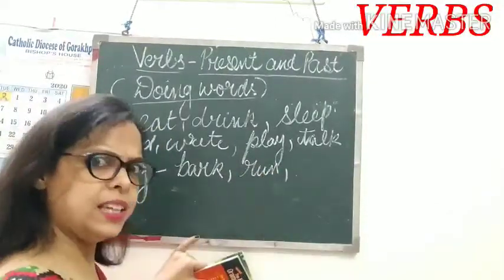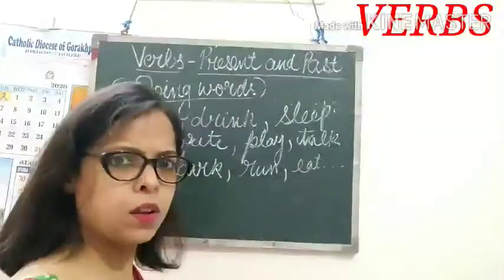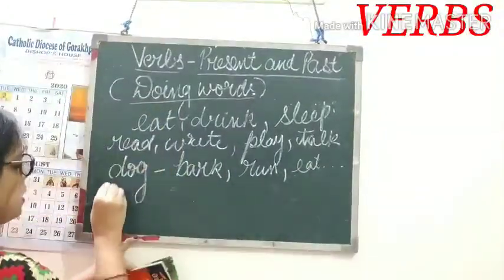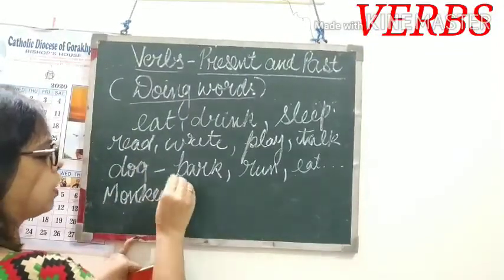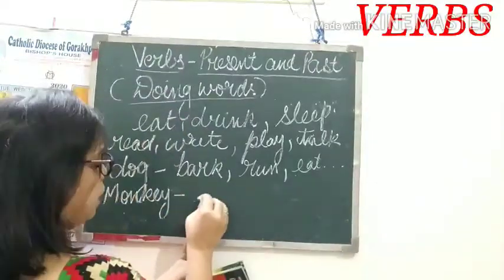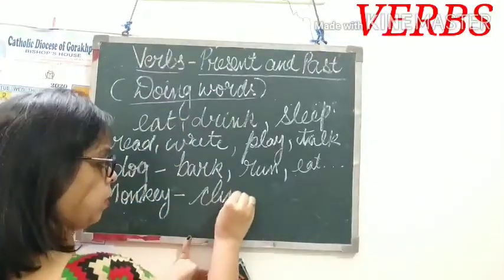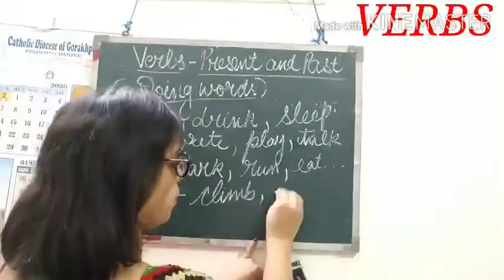A dog can eat. A dog can sleep. Now let us talk about a monkey. What does a monkey do? A monkey can climb. A monkey can swing.